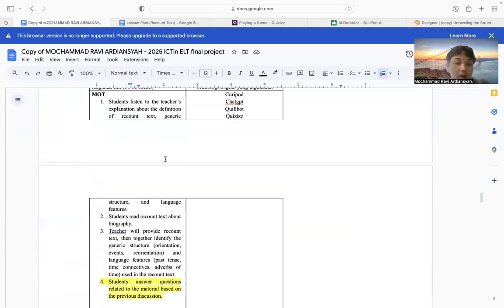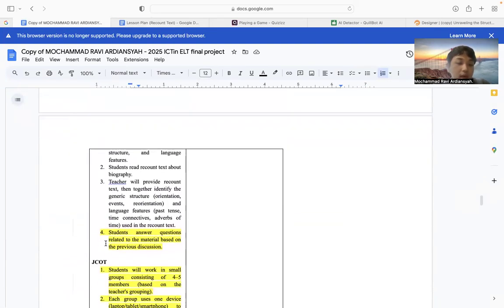But I add one again, where they answer questions related to the material based on the previous discussion. So this is actually for recalling their understanding. And why do I use this? Because this is for remembering, recalling the material again so they don't forget to do their assignment, whether it is group or individual. And then the question is like this,